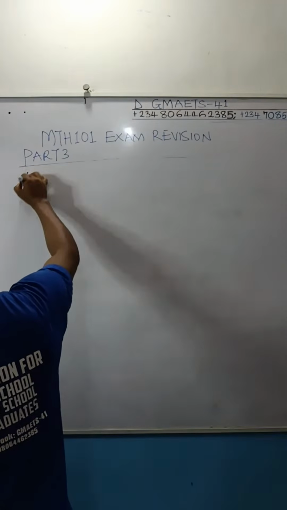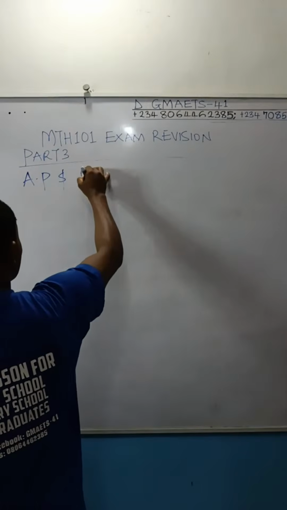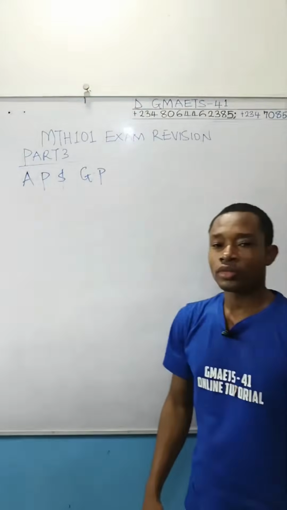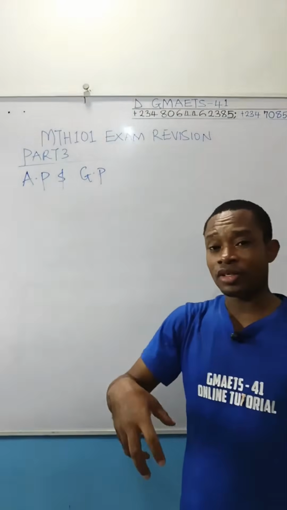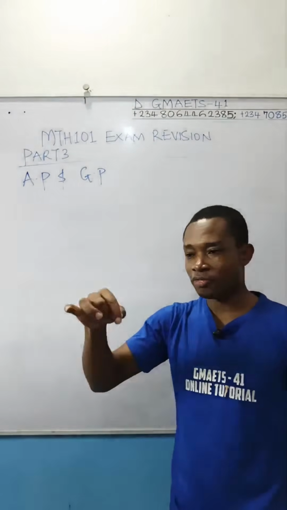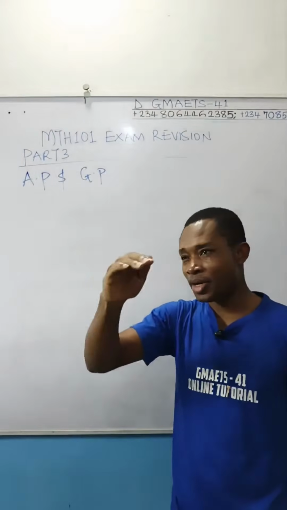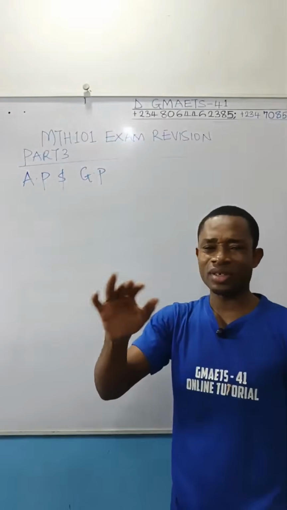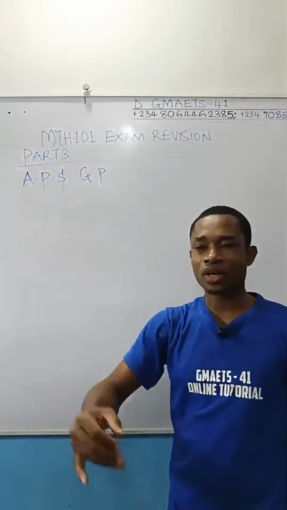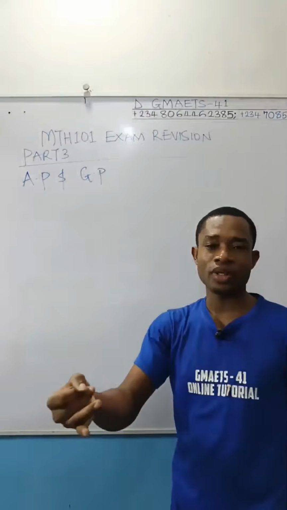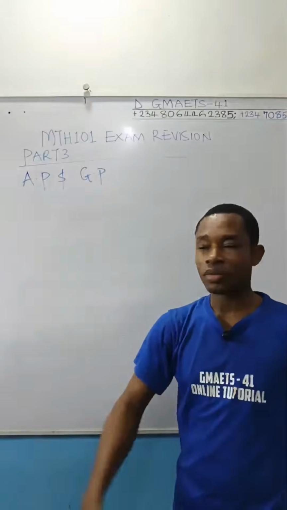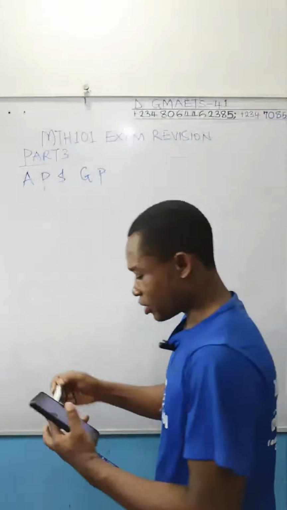That is AP and GP. In the playlists of Math 101, where I've already arranged all these things this semester for you, you have, I think, 2-3 videos where I dealt with the concept of AP and GP, the formulas you should know, and how to solve some questions. Let us deal with this particular problem.